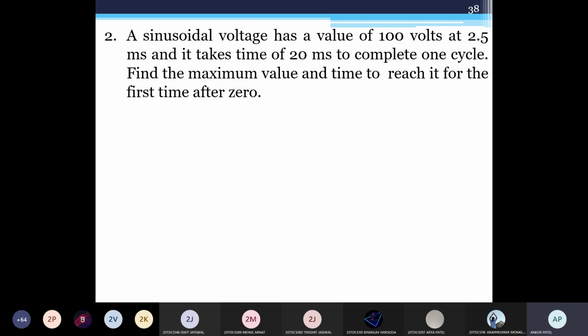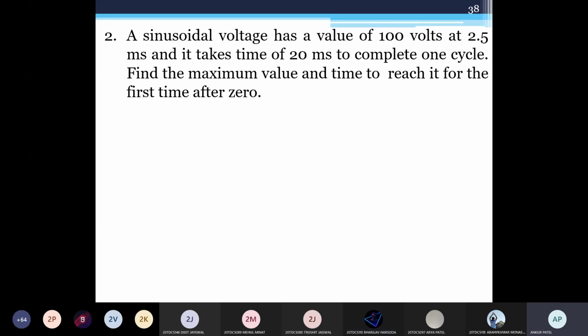The cycle is taking 20 millisecond. What will be the time for 90 degree? Logically, 5 milliseconds.